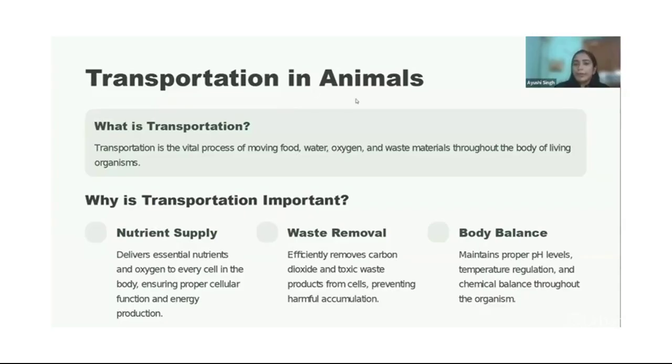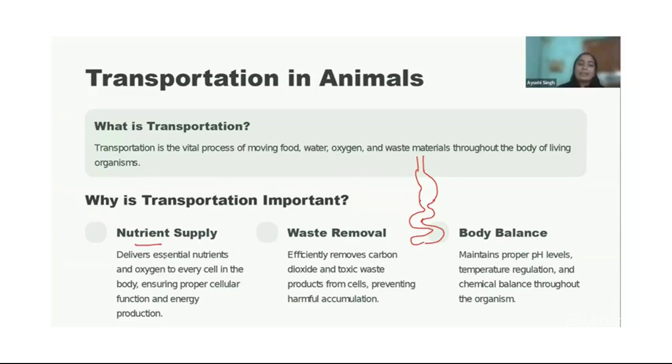If we talk about animals, why is transportation required in the first place? It is needed to transport different materials in our body from one place to another. For example, nutrients. Let's say you have eaten something, it went to your stomach, and from there to your small intestine. From the small intestine, the nutrient is absorbed into the blood, and then it reaches different cells and body parts.